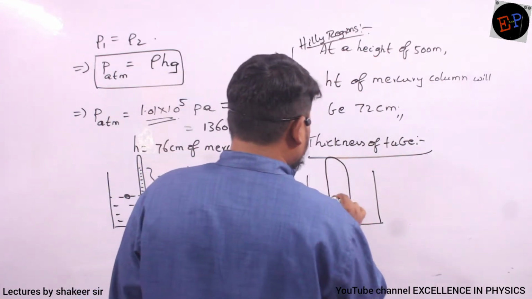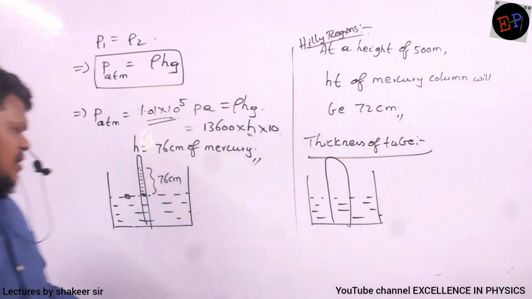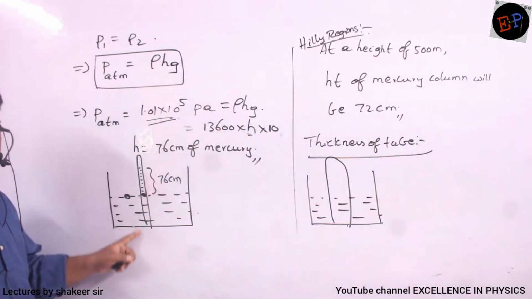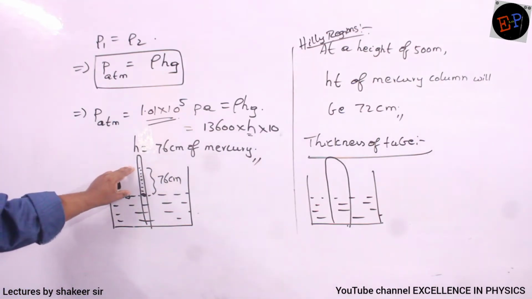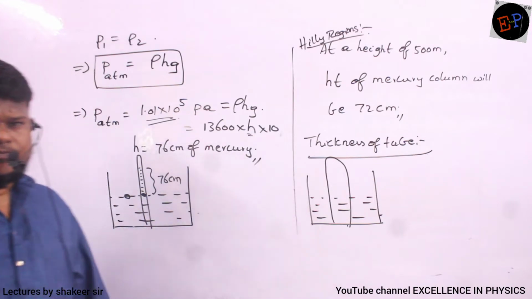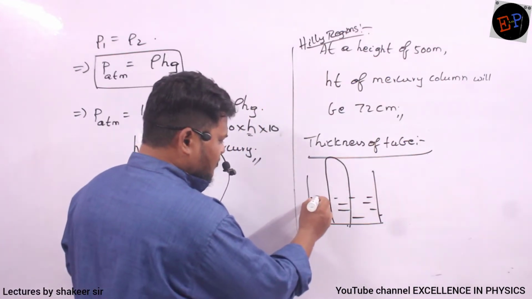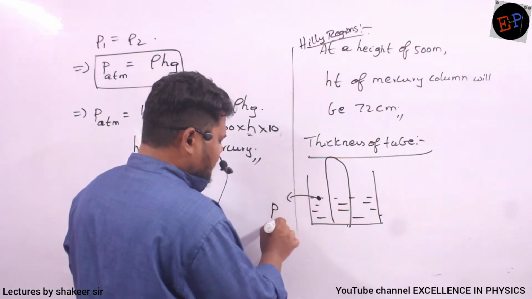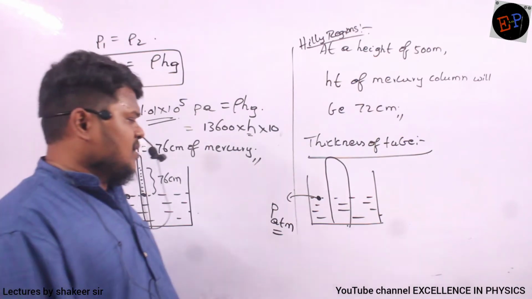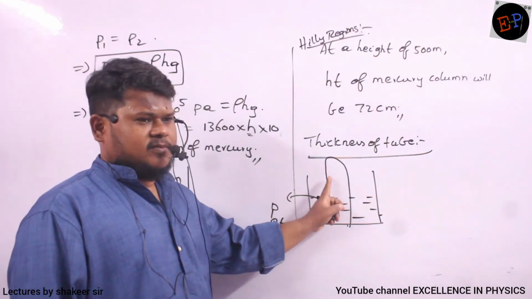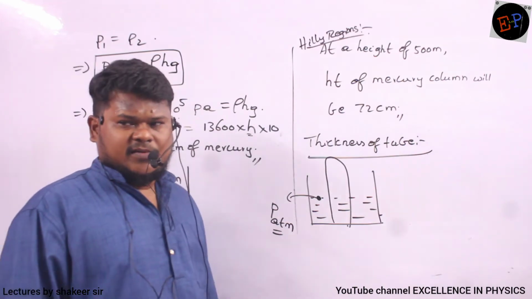Previously, I have taken a very thin tube, no? In the thin tube, what should be the height of mercury column? 76. If I take a very thick tube, then what should be the height of mercury column? For example, here, let pressure be atmospheric pressure. How much pressure is acting? 1 atm pressure is acting. Therefore, inside this bigger, thicker tube, what should be the height of mercury column? 76 only. Sure?